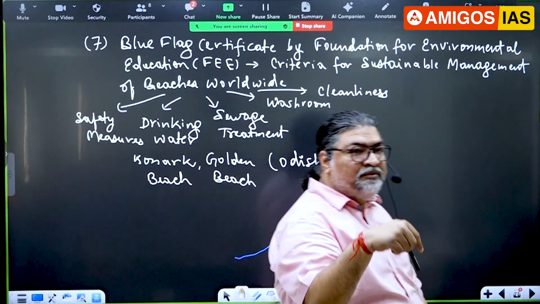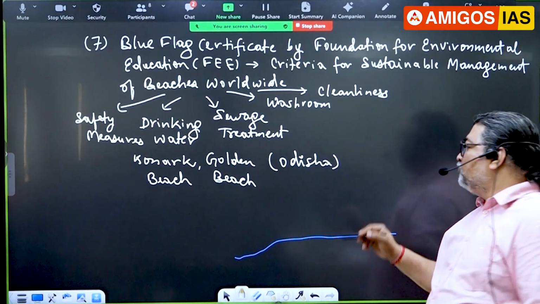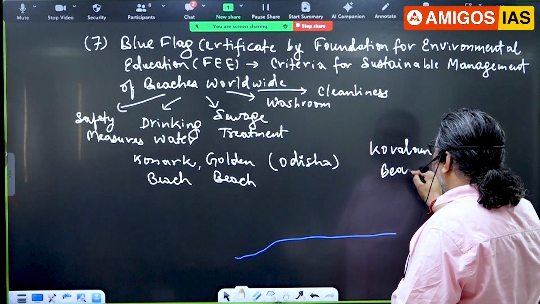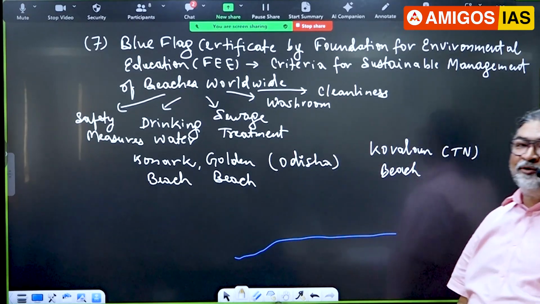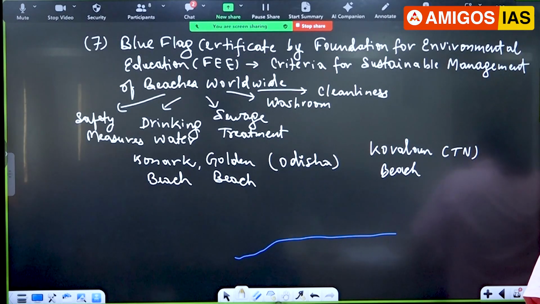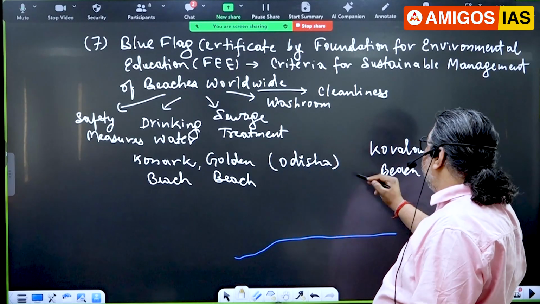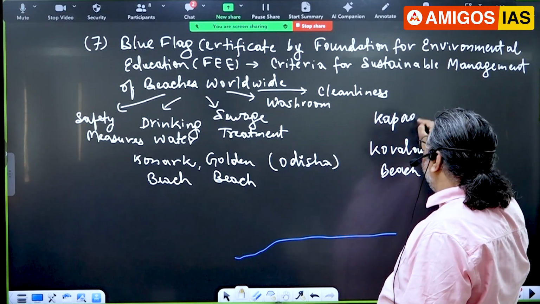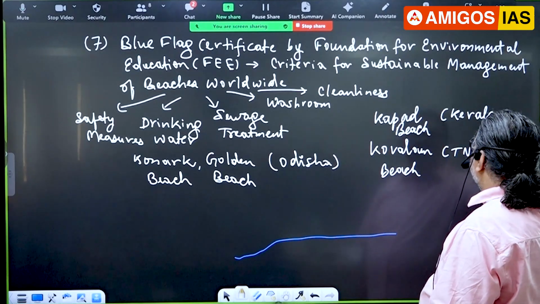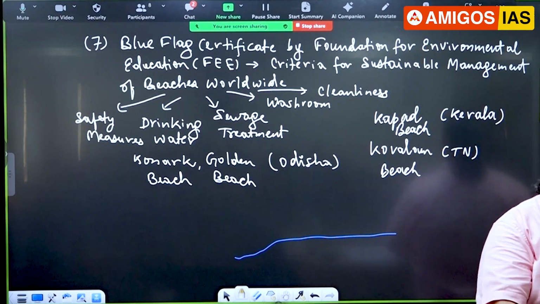Another very famous one which has come in the news recently is Kovalam. Where is the Kovalam beach? But this is not the Kerala one. The blue flag certificate is for the Tamil Nadu one. There's another Kovalam in Tamil Nadu. So Kovalam beach in Tamil Nadu has been given the blue flag certificate. But one popular name that comes up is Kerala, Trivandrum. But this is the Tamil Nadu one. Then this Kappad which I said, where Vasco da Gama came, is in Calicut, in Kerala. Something around 11 have been declared.